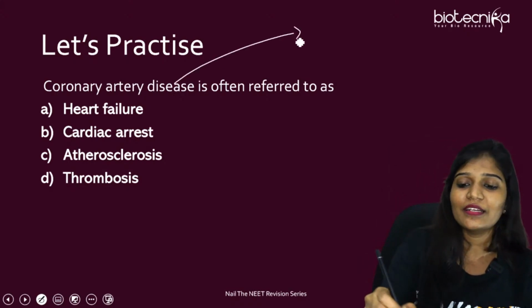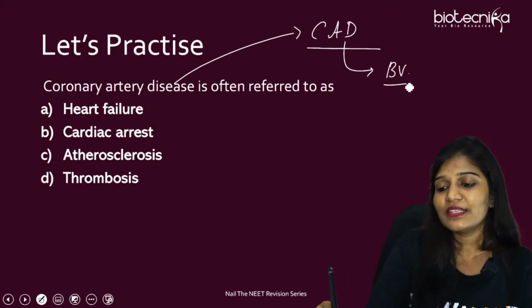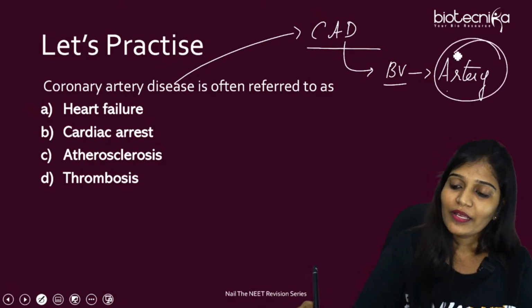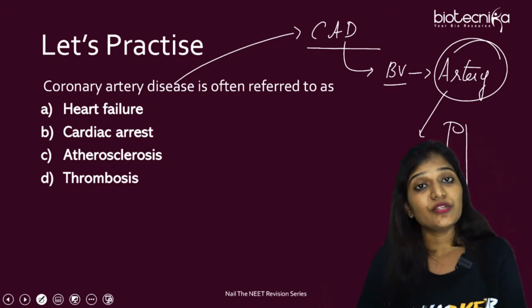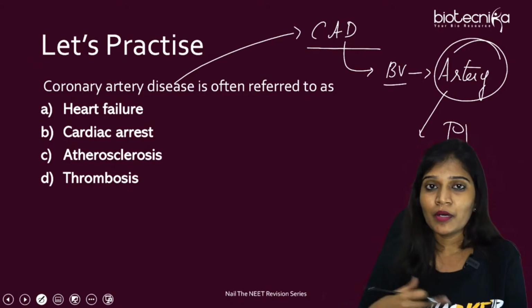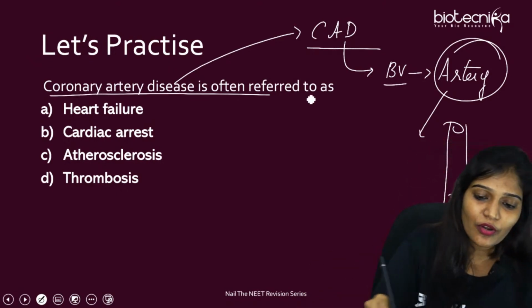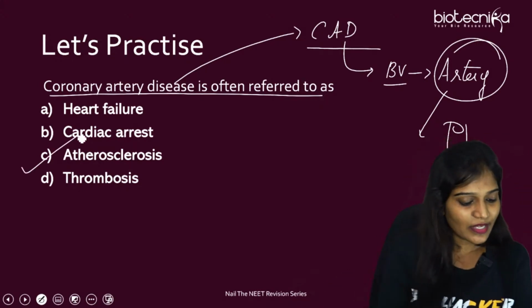Okay, what is coronary artery disease? Arteries usually have a very narrow lumen. But even in that narrow lumen, fat will deposit and calcium will deposit. So ultimately the flow of the blood will not be uniform, right? So what is that condition called? Easy question. Yes, very good. The answer is atherosclerosis.